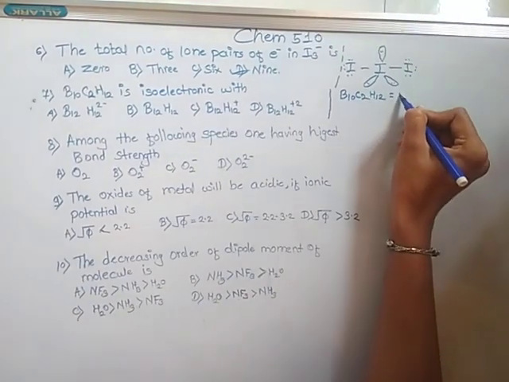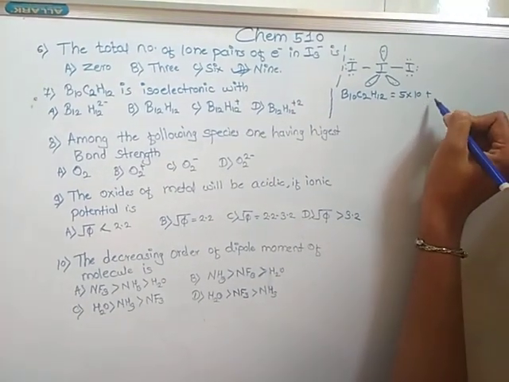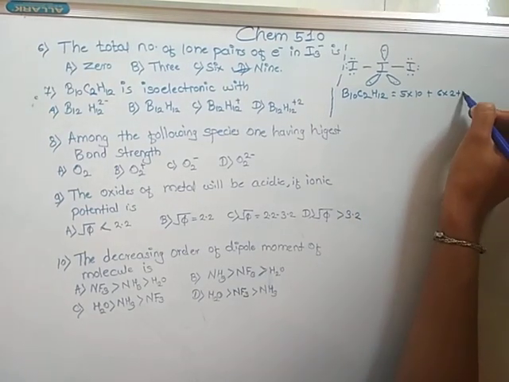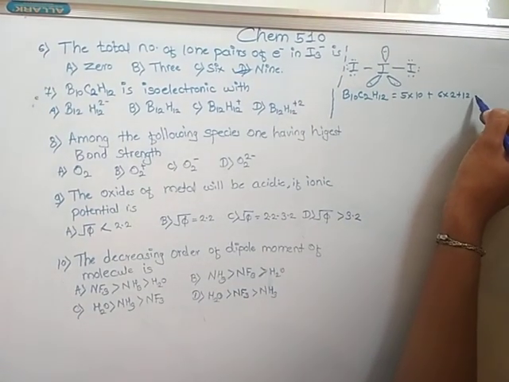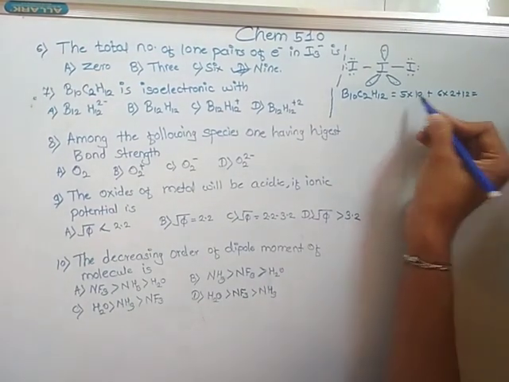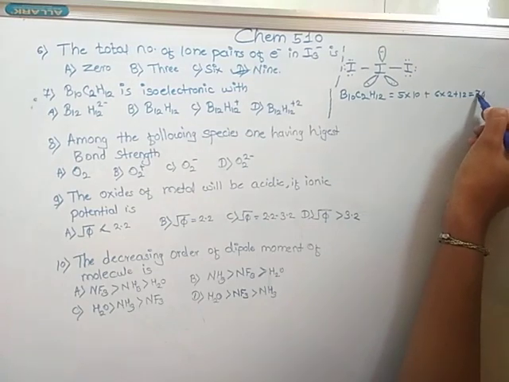Boron having atomic number 5 into 10, plus carbon 6 into 2, plus 1 into 12. Addition: 50 plus 12 plus 12 is 74.